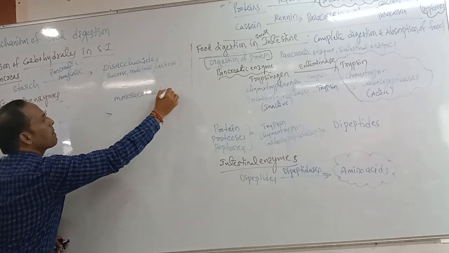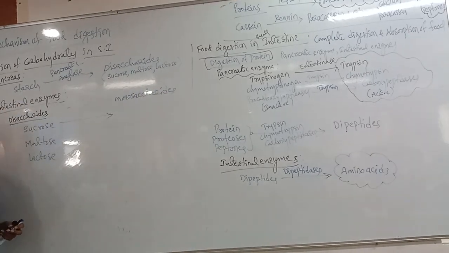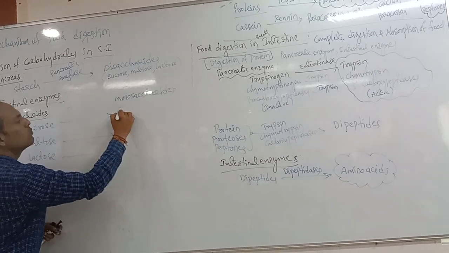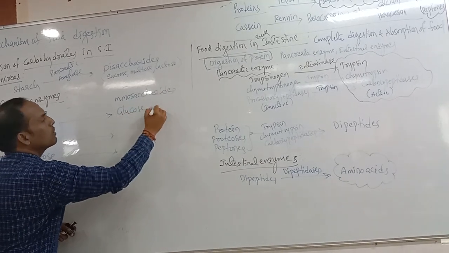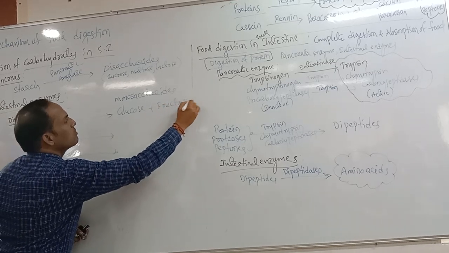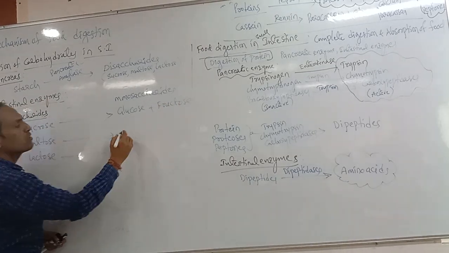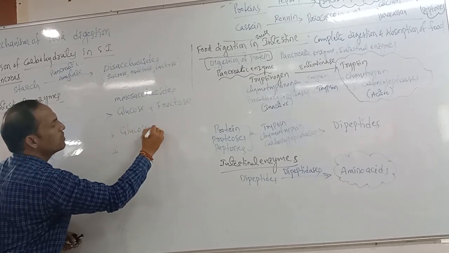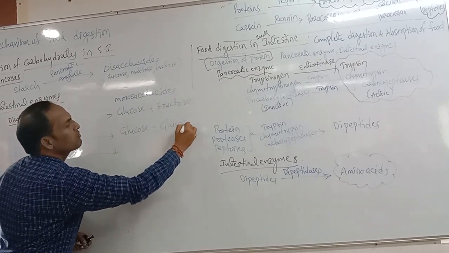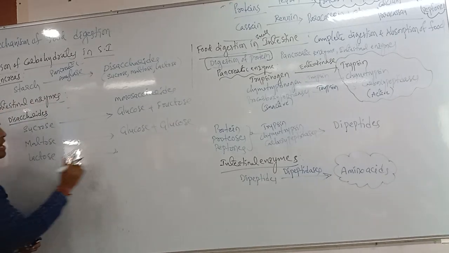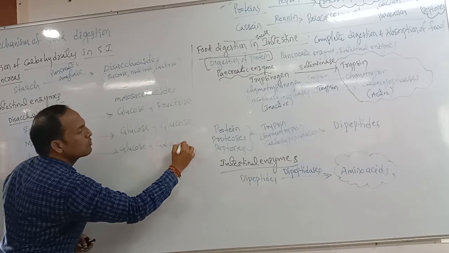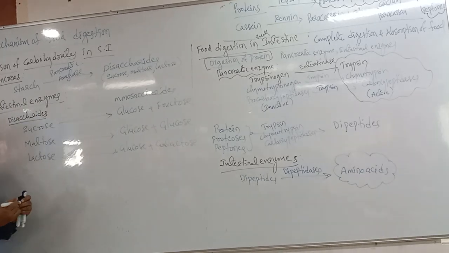Who will convert that one? The sucrose is converted into glucose and fructose. Which enzyme? Sucrase enzyme. And maltose is digested to form glucose plus glucose, two glucose molecules. Lactose is converted into glucose plus galactose.